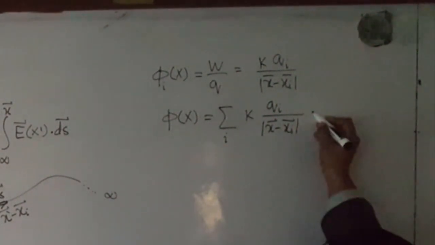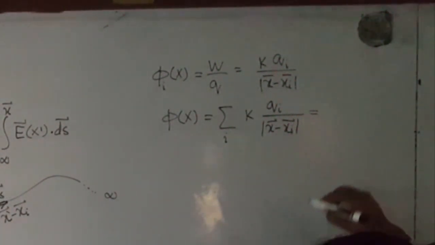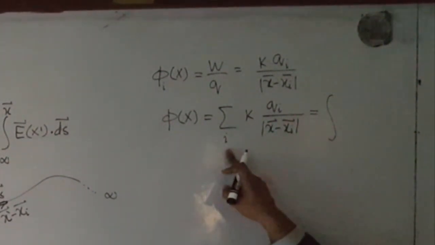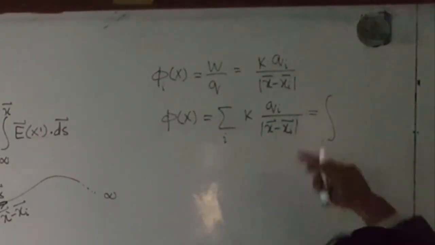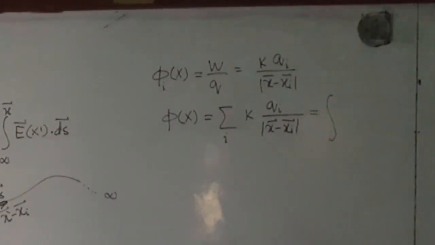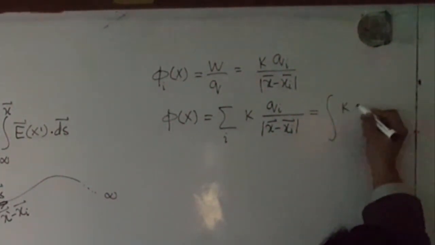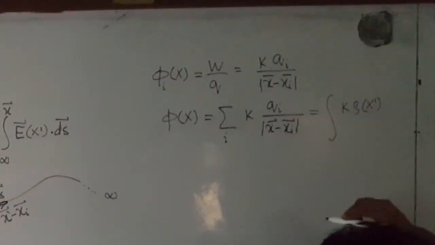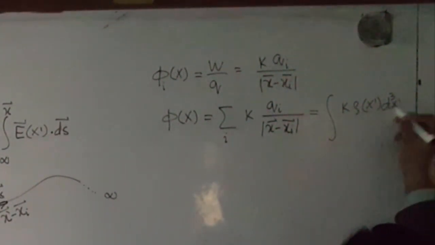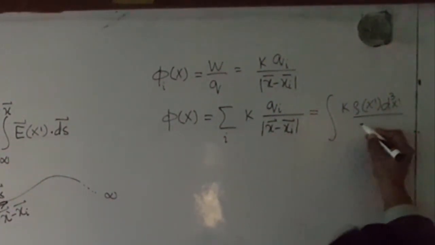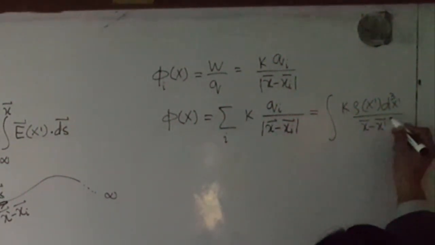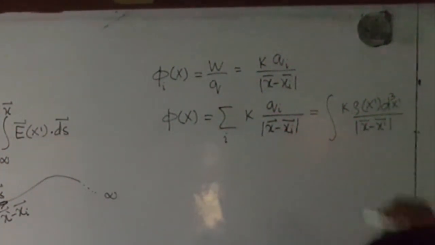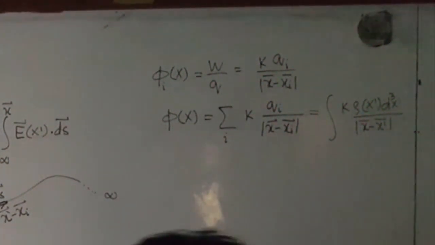Or if I want to write this in integral form, the summation goes to an integral, then qi will no more be discrete, but this will become the charge density, and this will be equal to k times rho of x' dq(x') divided by the absolute value of x minus x', and this will be the electric potential at point x for a collection of charges.